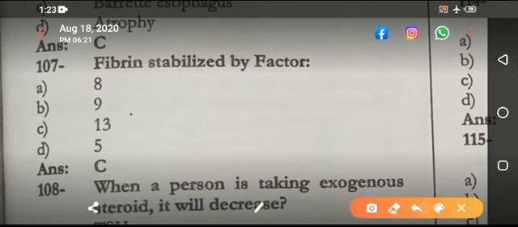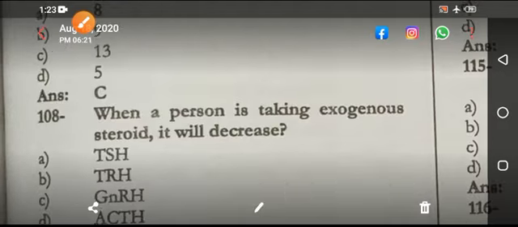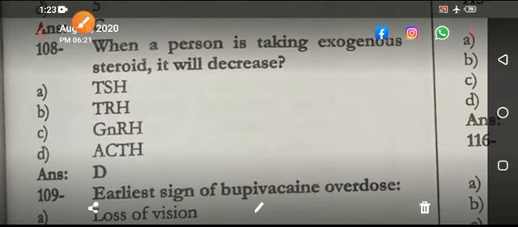Fibrin stabilized by factor 13. That is called fibrin stabilizing factor. When a person is taking exogenous steroid, it will suppress ACTH.